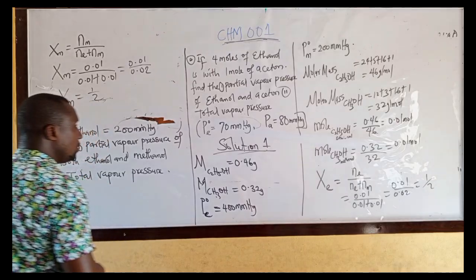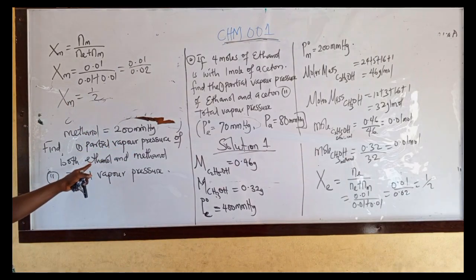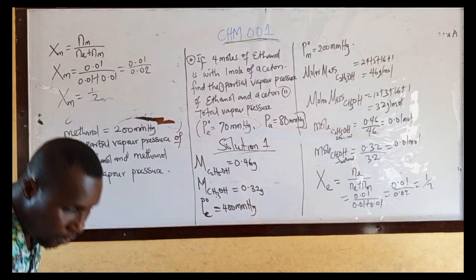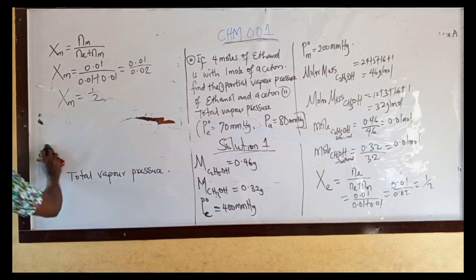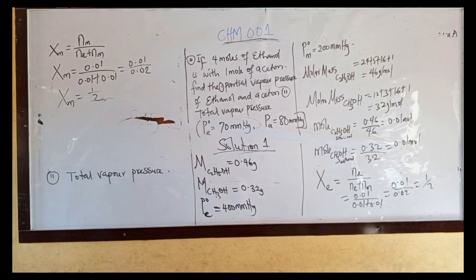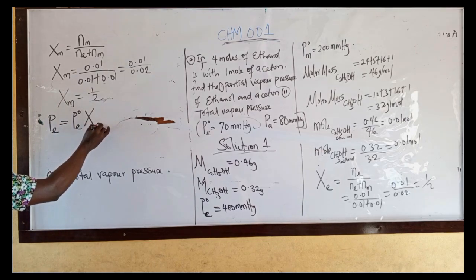Then from here, the first question says, find the partial vapor pressure of both ethanol and methanol. What is the formula for partial vapor pressure? Partial vapor pressure of ethanol equals vapor pressure of pure ethanol multiplied by mole fraction of ethanol.